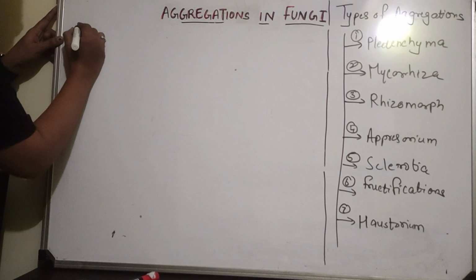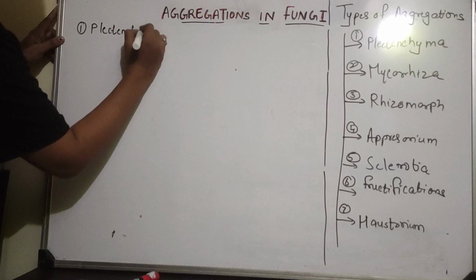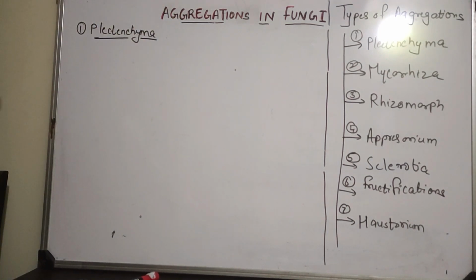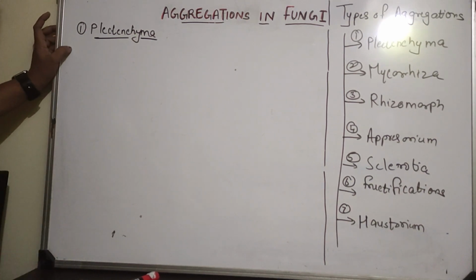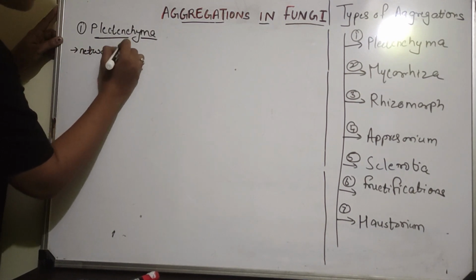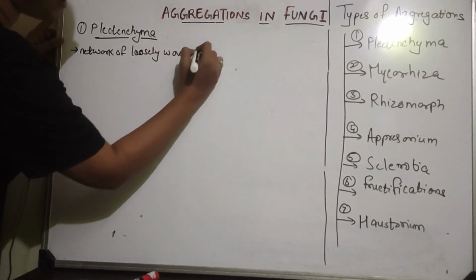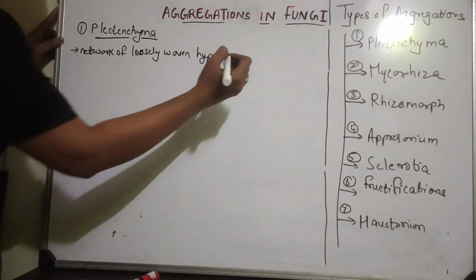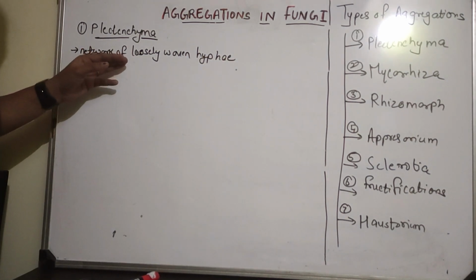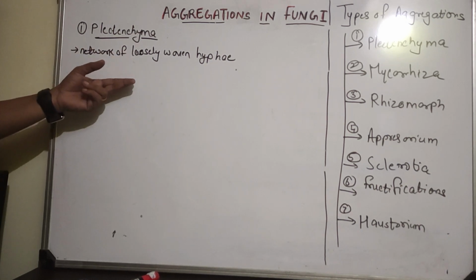So we'll start with the understanding of the very first type of modification, which is Placenkyma. What is a Placenkyma? Placenkyma is basically a network of loosely woven hyphae. ऐसा hyphae है जो एक दूसरे के साथ attached रहता है, loosely arranged है, right?